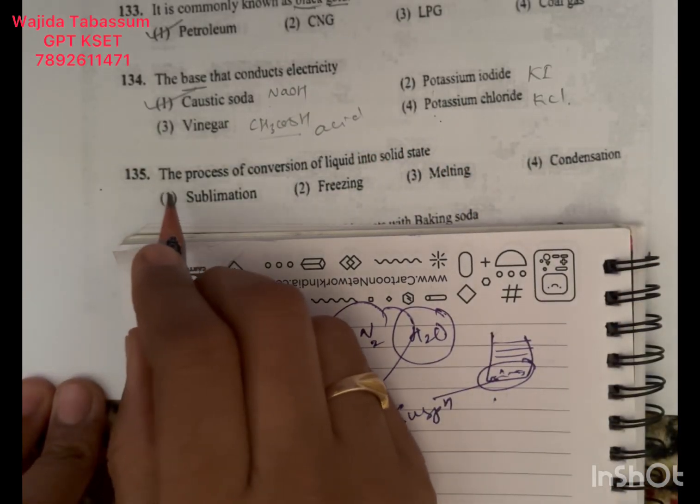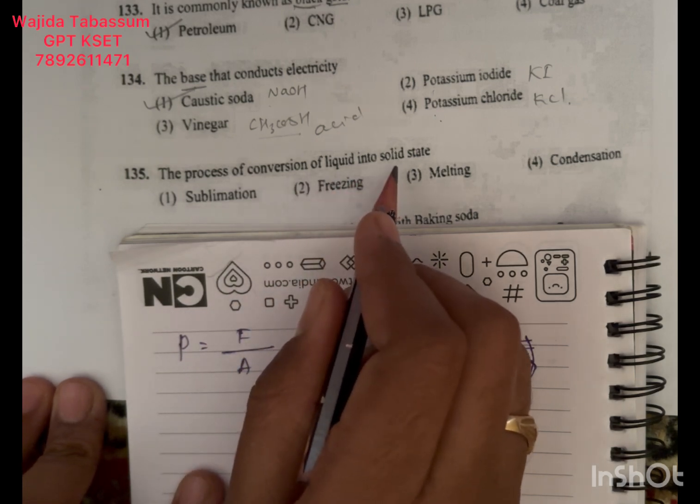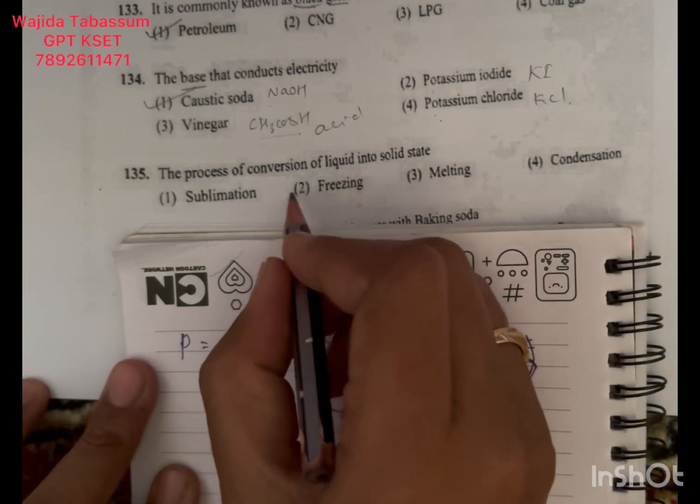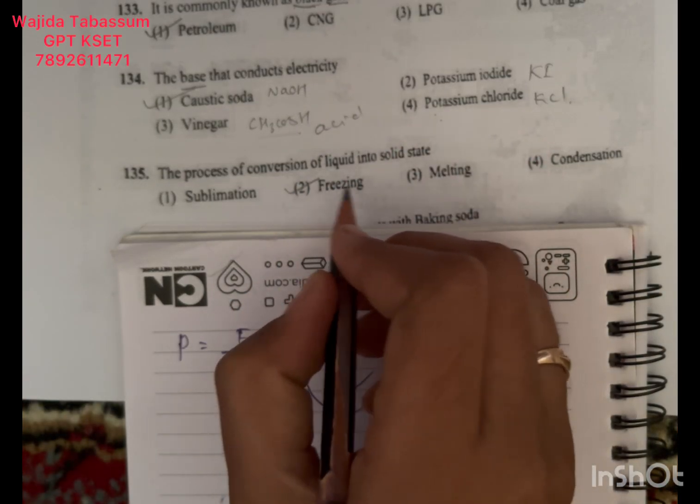Question number 135. The process of conversion of liquid into solid state. Liquid to solid conversion is called freezing, as we freeze water to ice. Okay.